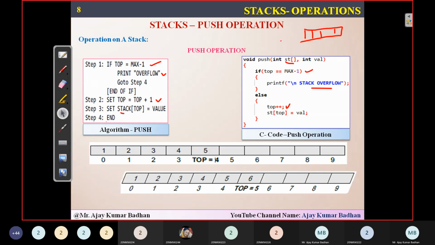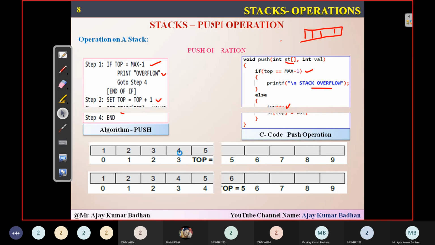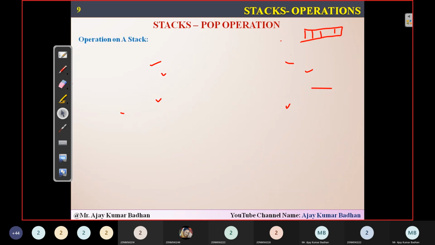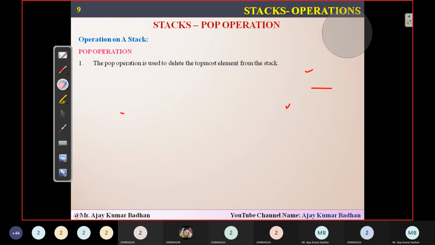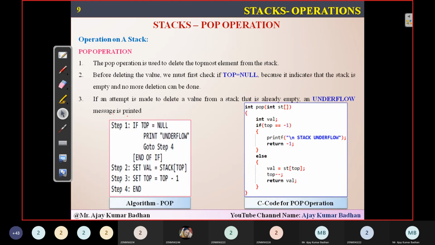Let me show you. This is an example for that. The next operation we can perform here is the pop operation. Pop we are going to perform in the same way. This is the logic for that. When you're popping, you know that we need to check the underflow condition. So if you see here, int pop, int st, int value, if top is equal to minus 1, what does that indicate? That there are no elements present here.